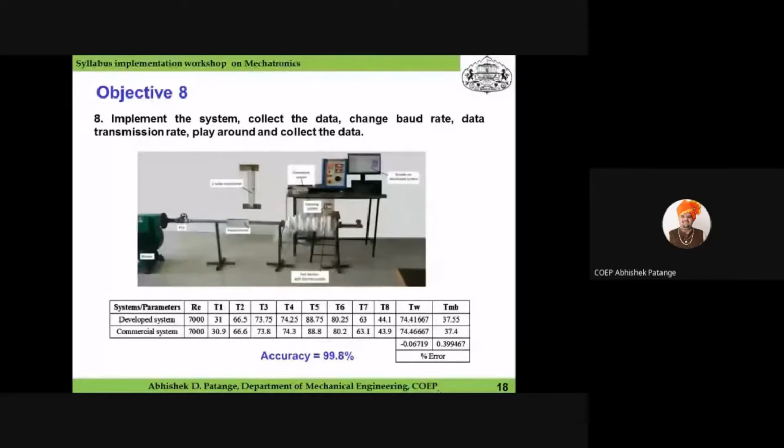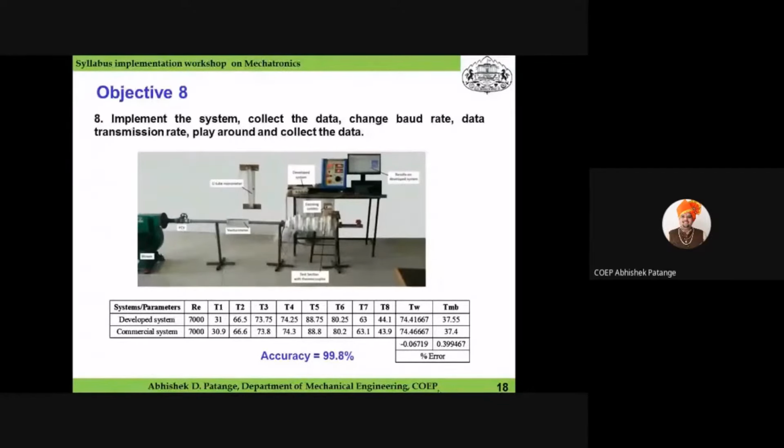So this system was implemented on a heat exchanging device, where various temperatures at various locations were measured. And as Om Prakash sir has correctly pointed out about the calibration of the developed system, whatever he was saying was correct. Because the system which you have developed by using this particular procedure needs to be calibrated, or you have to measure its accuracy with respect to some standard.